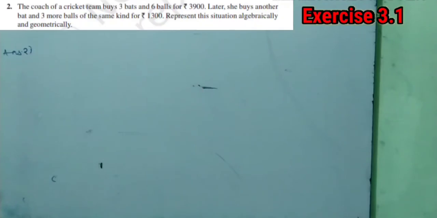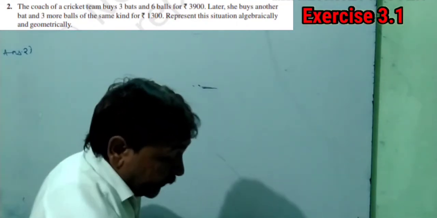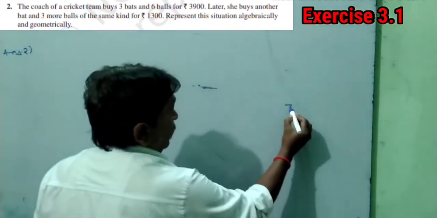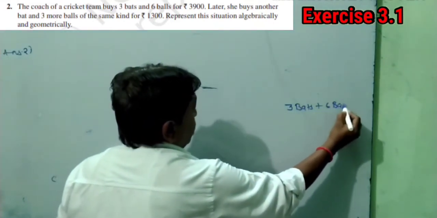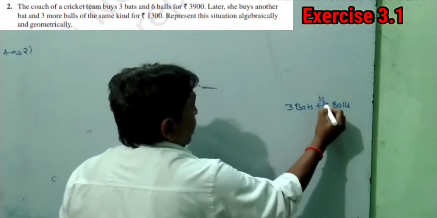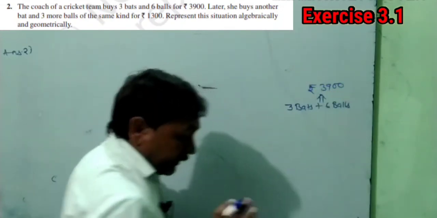Now see on the board question number 2. Question number 2 is saying the coach of a cricket team buys 3 bats and 6 balls for rupees 3900. Means there is a coach of any cricket team. He had bought 3 bats plus 6 balls. And how much money he paid? He paid rupees 3900. First case.